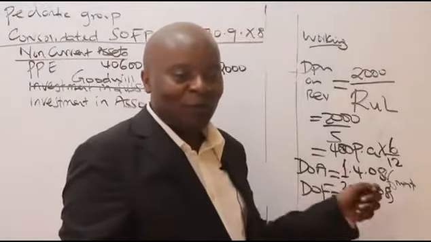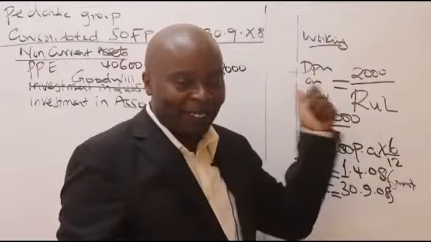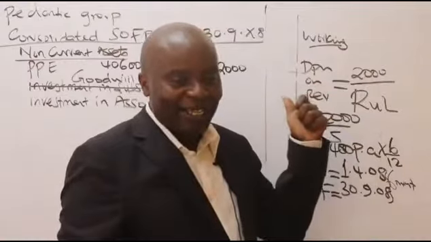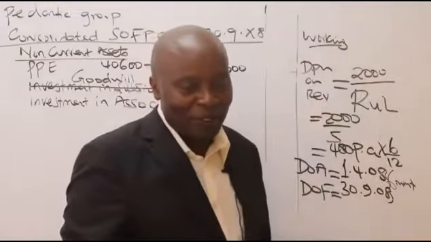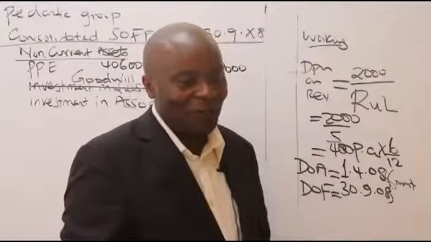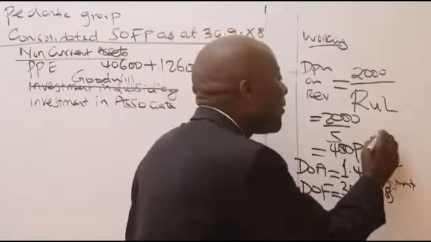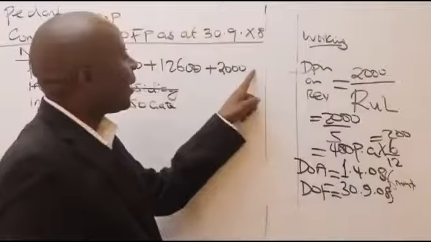So the depreciation for this amount here is supposed to be how much here? Somebody, the depreciation that you're going to charge here is supposed to be how much? Talk to me, somebody. 200 bob. So this 200 bob is what I bring here.